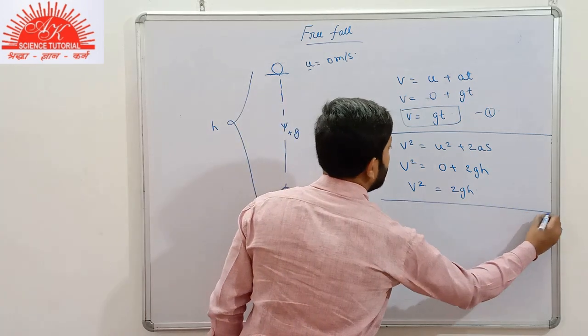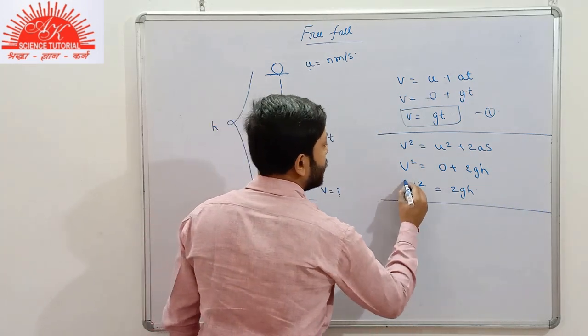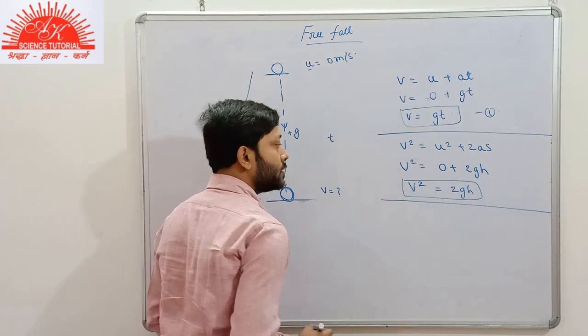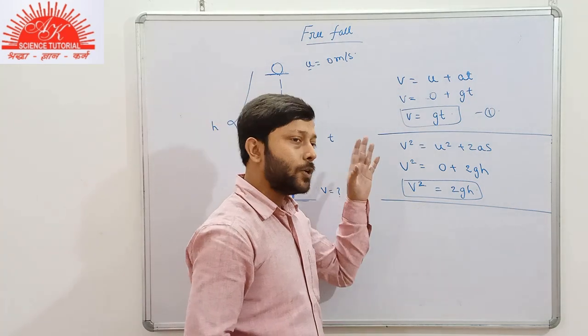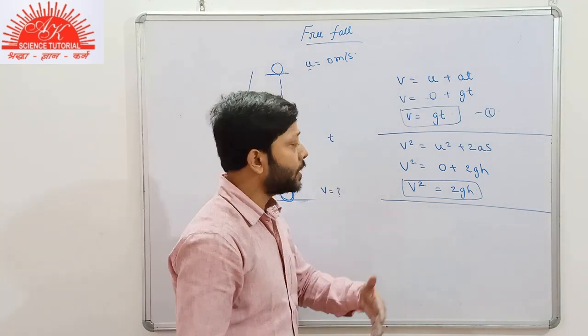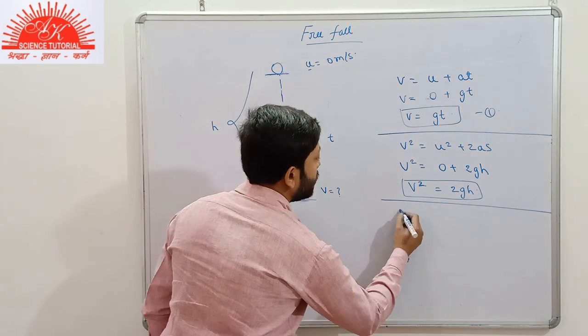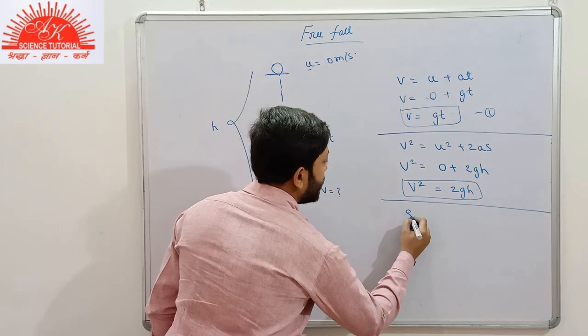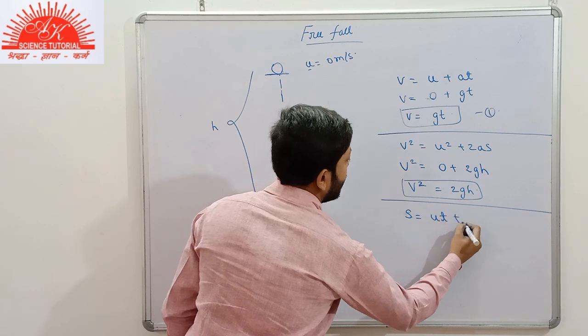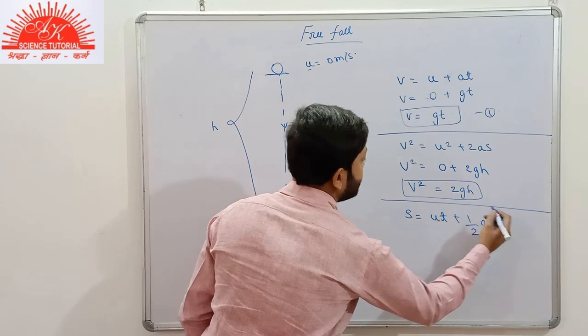Now we move to the next expression. Note that all these expressions, you need not memorize them. You can derive them on your own in rough work. Now we move to the next equation of motion, s is equal to ut plus half at square.